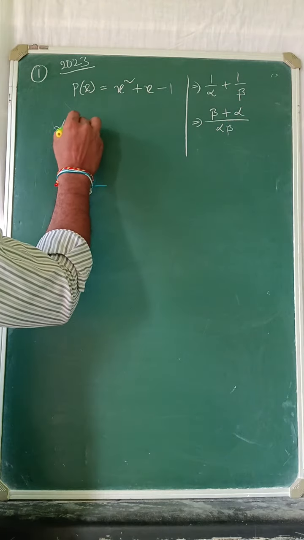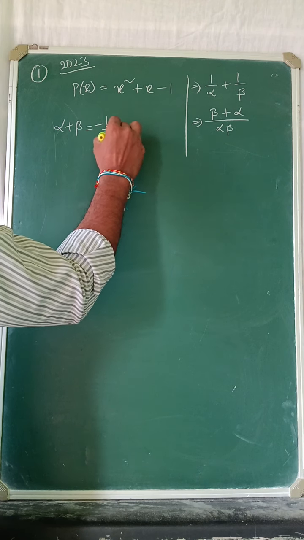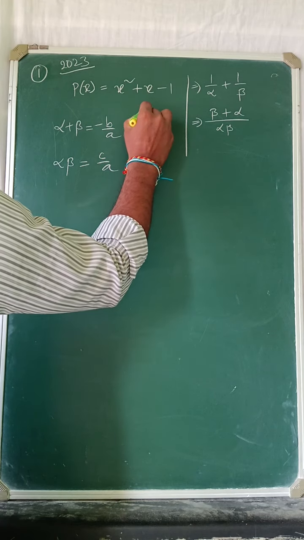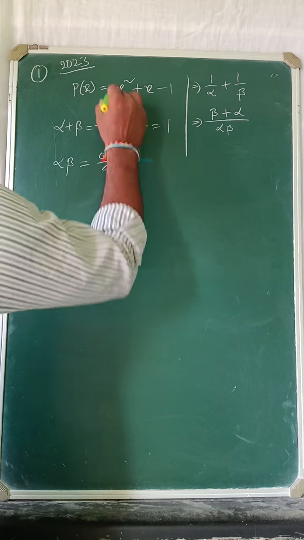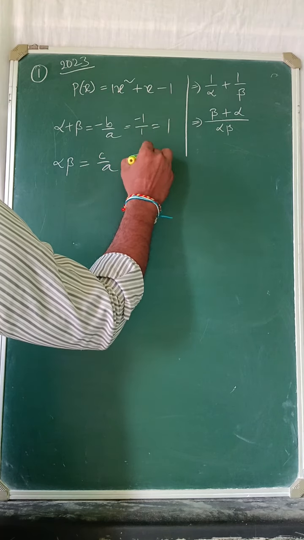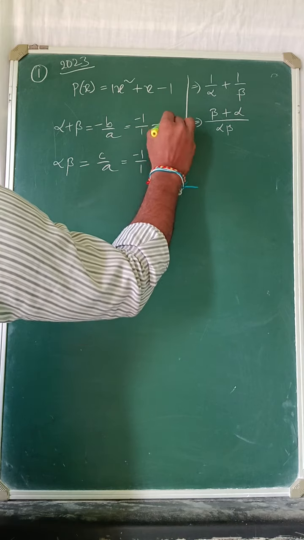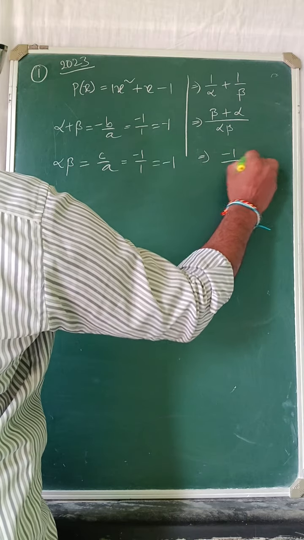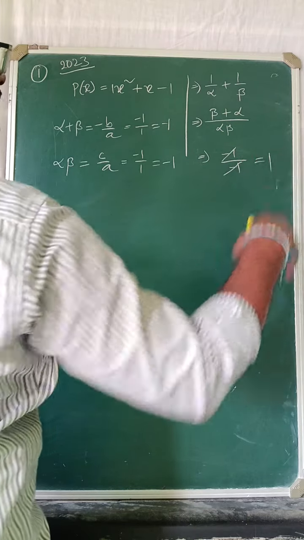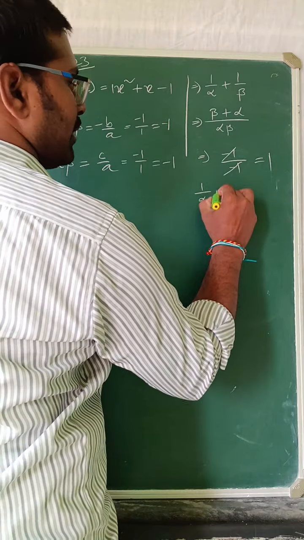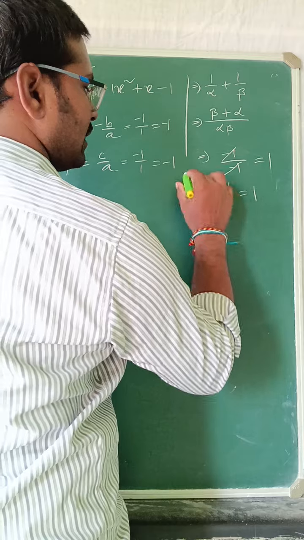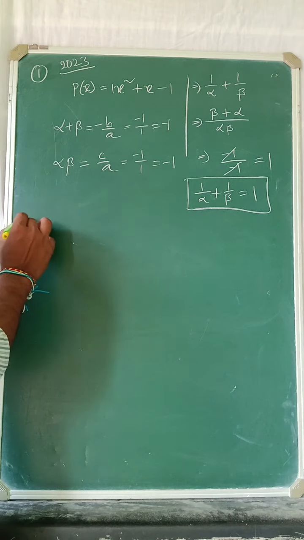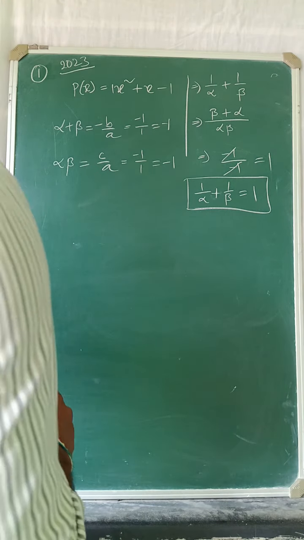Alpha plus beta is equal to minus b by a, alpha beta equal to c by a. Here the x square coefficient is 1 only, and here minus 1. So alpha beta is minus 1 by 1, and alpha plus beta is minus 1 by 1, also minus 1. Now we cancel: minus 1 by minus 1, we get answer 1. Finally, 1 by alpha plus 1 by beta answer is 1. That question we got in 2023.